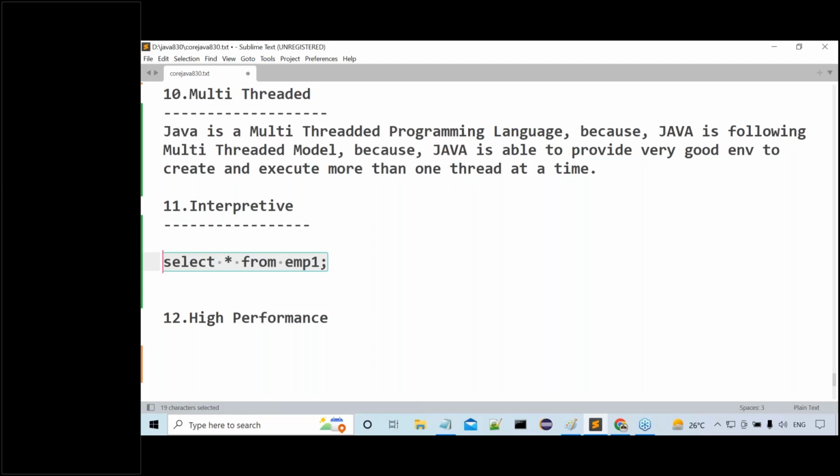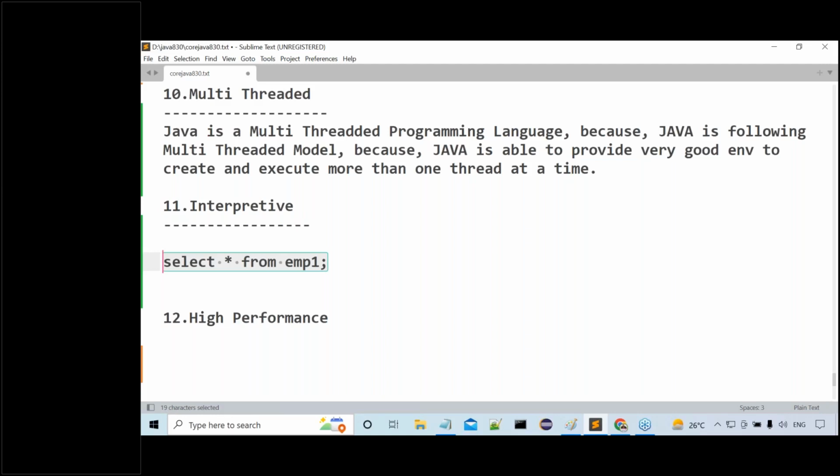JIT compiler is not like an exact compiler. From our point of view, what is a compiler? Compiling means converting, that is, translating our source code to some executable code or some bytecode. That's it. For that we use a compiler. But the JIT compiler situation is different. Don't compare the JIT compiler with our actual compiler. Error checking is done by our actual compiler. Converting our program from source code to somewhat low level code is done by the compiler. For that purpose, we are using a compiler. But the JIT compiler's work is totally different.